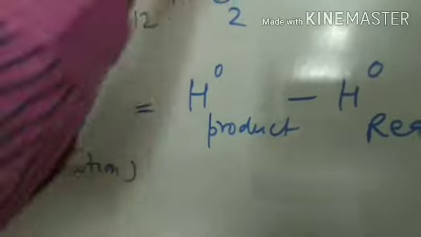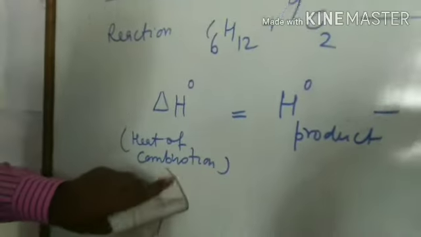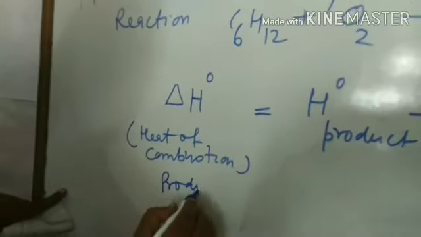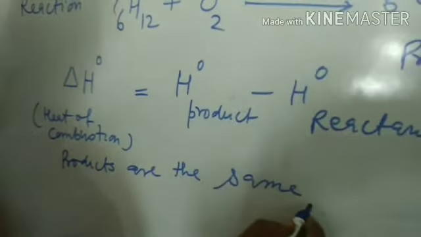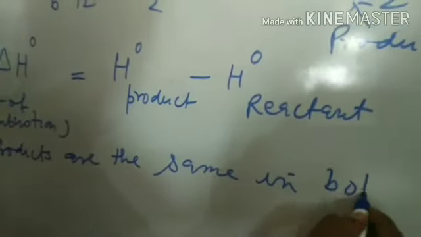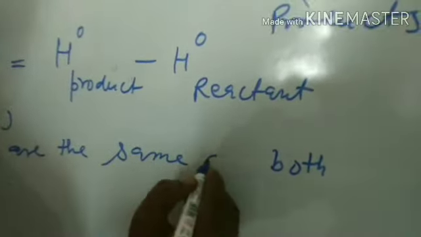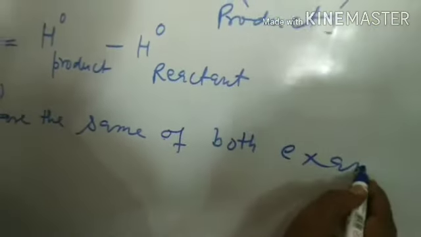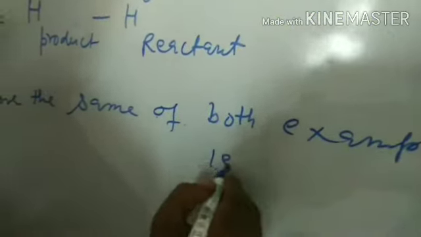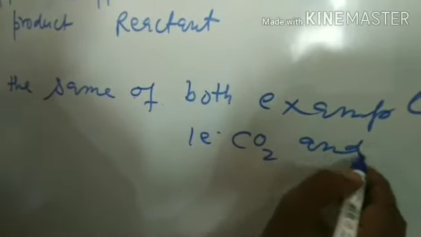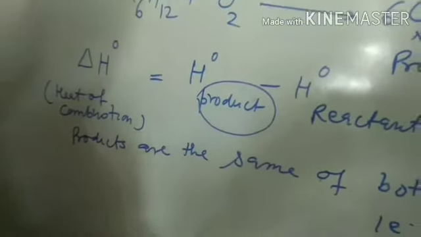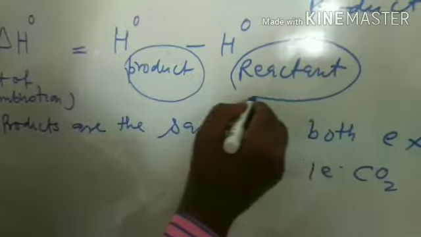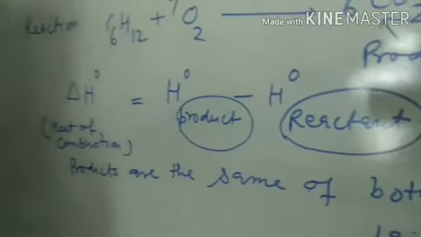Now think about this example. Delta H in this case, products are the same in both examples. That is, product is CO2 and H2O. So the product is same for both. We are differing in reactant energy.